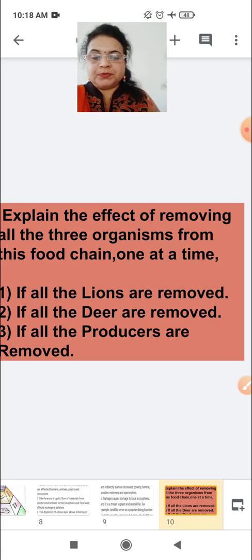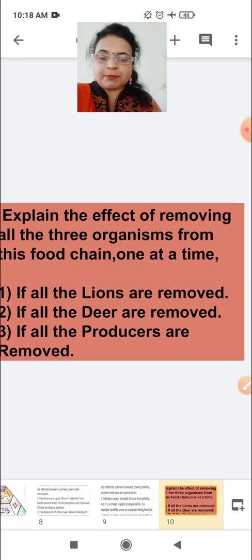Explain the effect of removing all the three organisms from this food chain one at a time. Means, what will happen if all the lions are removed? You have to explain this. What will happen if all the lions are captured or killed? Because deer is the food of lion, the population of deer will increase.